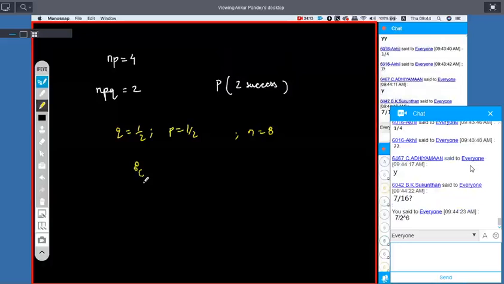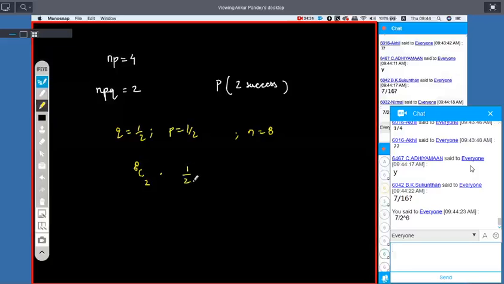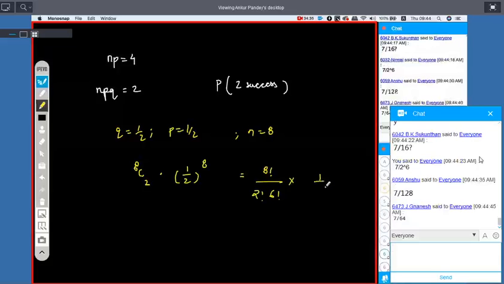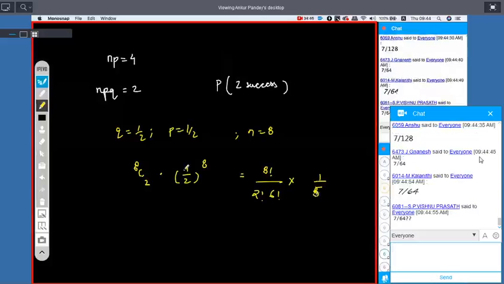Probability of 2 successes is 8C2 into (1/2)^8. Eight factorial upon 2 factorial into 6 factorial into 1 by 2 to the power 8. 2 to the power 8 is 256.